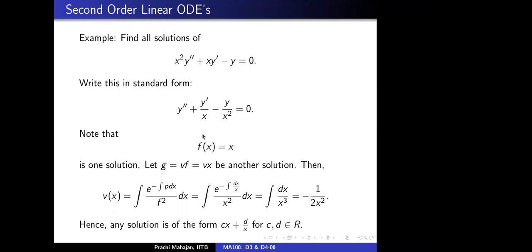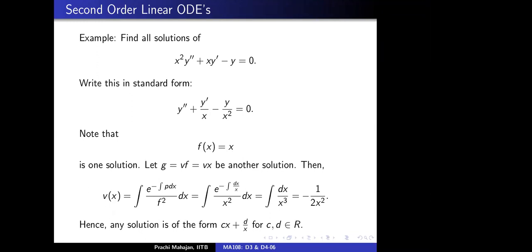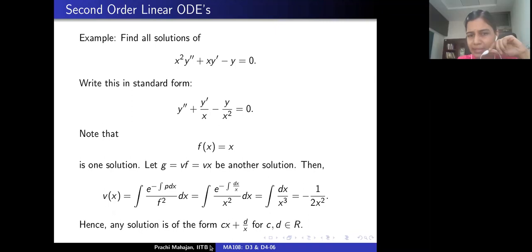Which means that when we started with f(x) equal to x, all I have to do is find one other solution g such that f and g are linearly independent, and any other solution of this differential equation must be in the linear span of f and g. That is the reason we have this here: any solution of this differential equation must be a linear combination of x and g. So x is f here and g is 1 by x here.